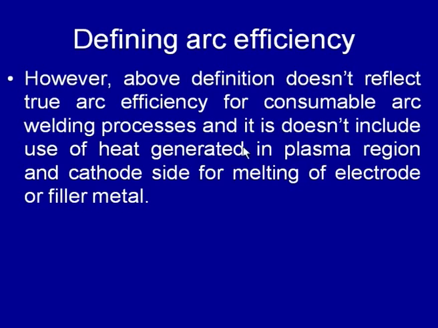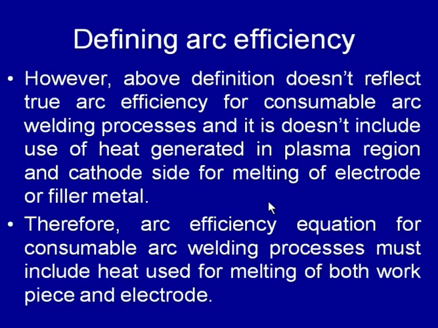So, the ratio of just the heat generated in the anode side and the total heat generated in the arc is not a good way of calculating the arc efficiency for the consumable arc welding process.